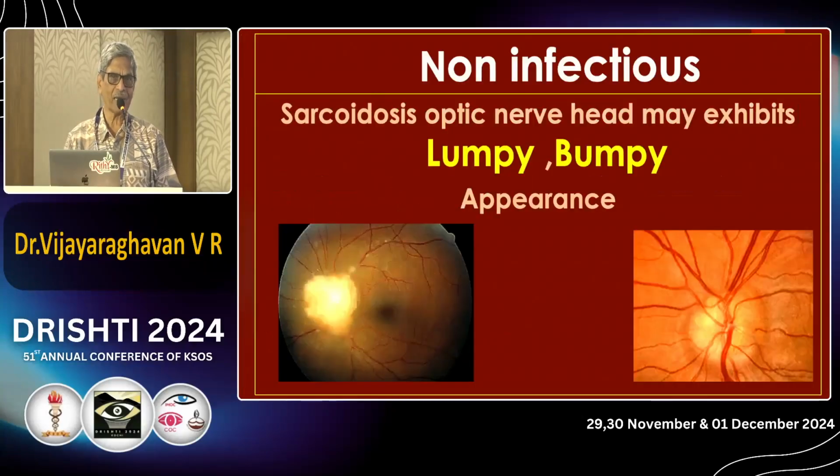Sarcoid. If you are asked the classical exam question, what is the disc appearance? Lumpy and bumpy disc. You can have a granular mass in the disc, that's called lumpy and bumpy disc in the case of sarcoid. But one more question will ask you, which is the other condition where you can have a lumpy, bumpy disc? Your answer should be drusen of the optic nerve head. Drusen.